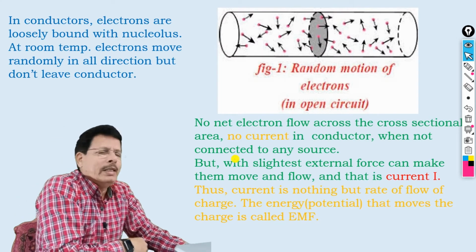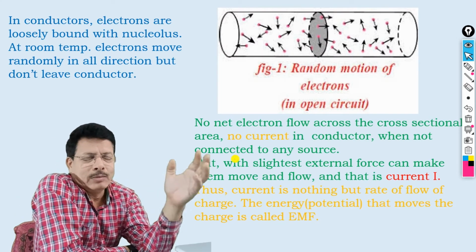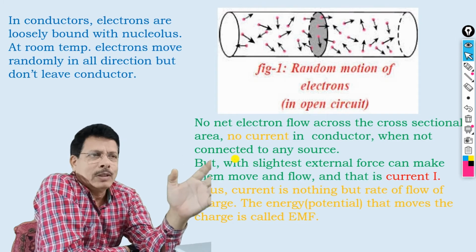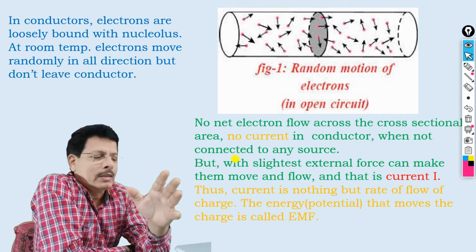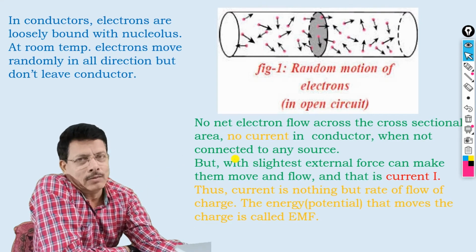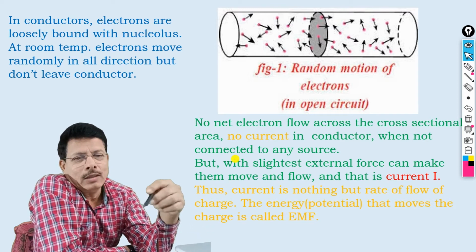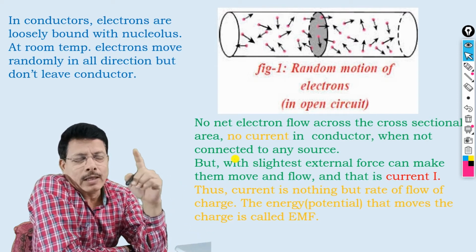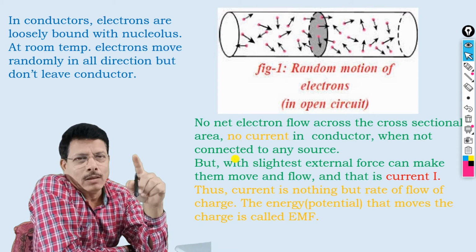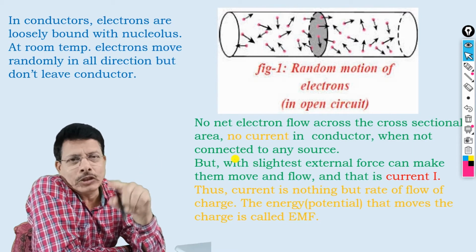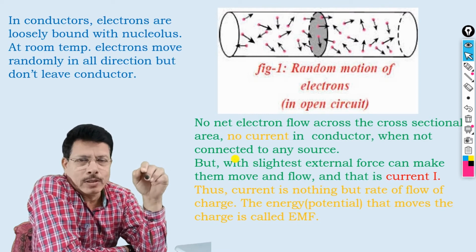In any materials, for example, if you consider the conductor, what are conductors actually? Conductors are materials in which the atom has one, two, that means less than 3 electrons in the outermost orbit.